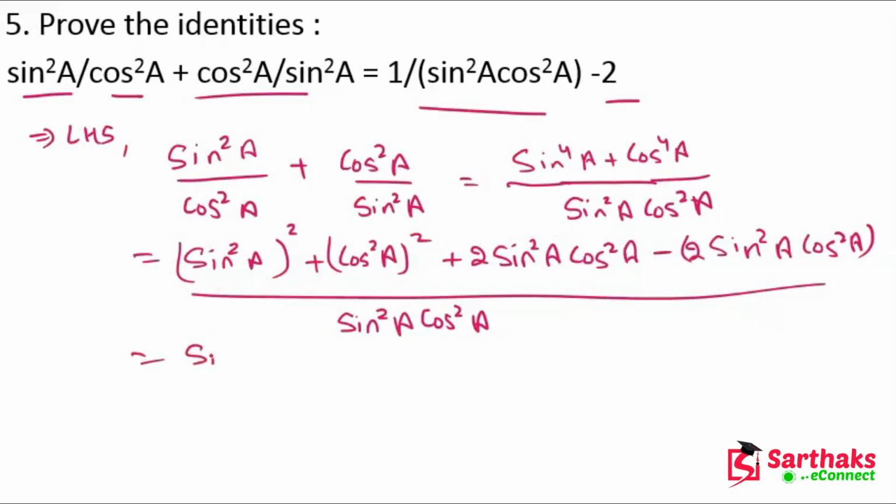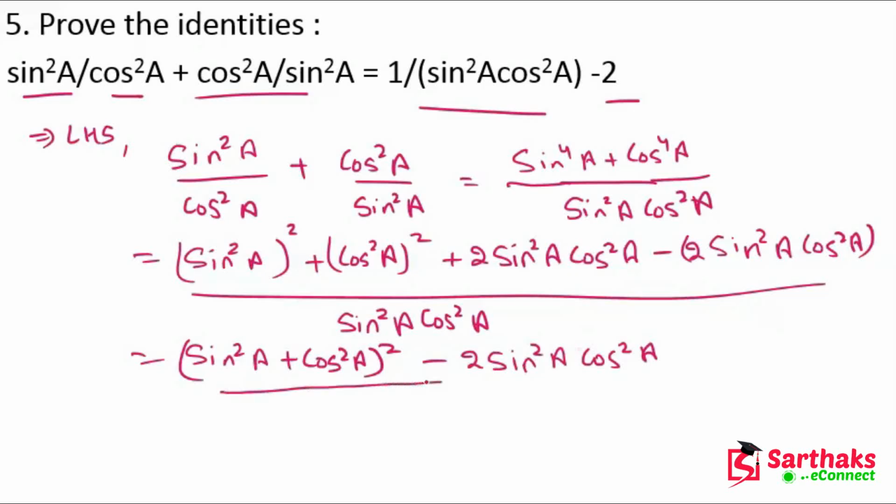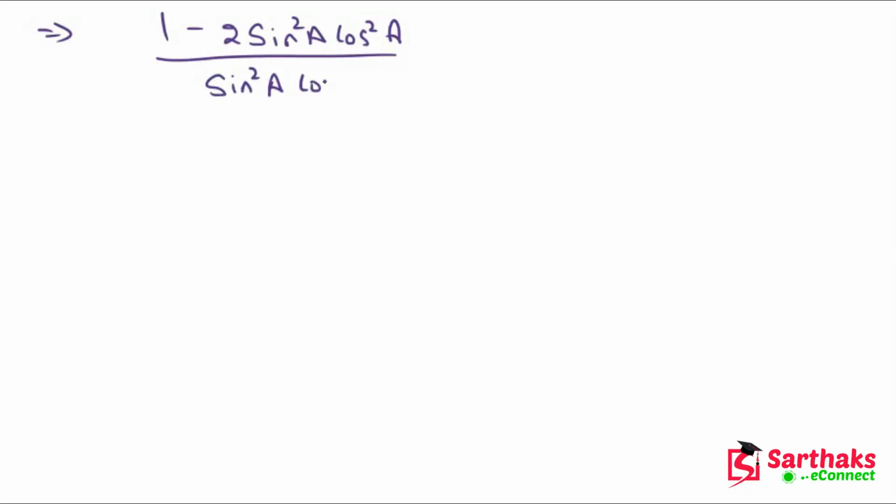So we get (sin²A plus cos²A)² minus 2 sin²A cos²A, divided by sin²A cos²A. Now sin²A plus cos²A is 1, so it gives 1 minus 2 sin²A cos²A divided by sin²A cos²A.